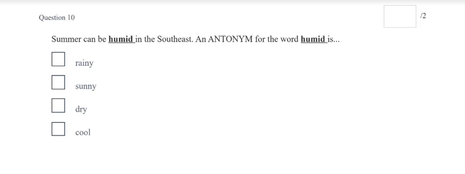Question 10. Summer can be humid in the southeast. An antonym for the word humid is rainy, sunny, dry, or cool. We want the opposite of humid.